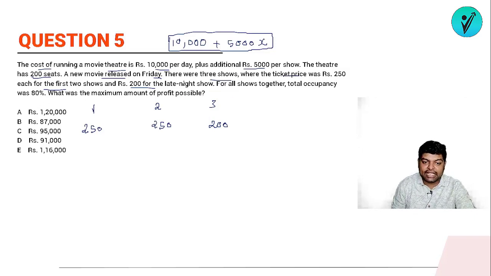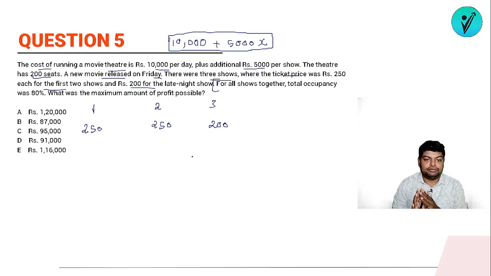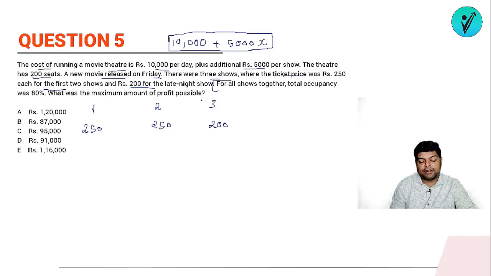अब यहां पर क्या होता है, अगर आपने क्वेश्चन ध्यान से नहीं पढ़ा, so we'll assume that 80% of people are watching movie in this show, and 80% of people are watching movie in this show. But actually question ऐसा नहीं है. Question has said that for all the shows together, the total occupancy is 80%. ठीक है, सेपरेटली किसी का भी 80% नहीं दिया, ओवरऑल जो टर्नआउट है दैट इज 80%. So what was the maximum amount of profit possible?